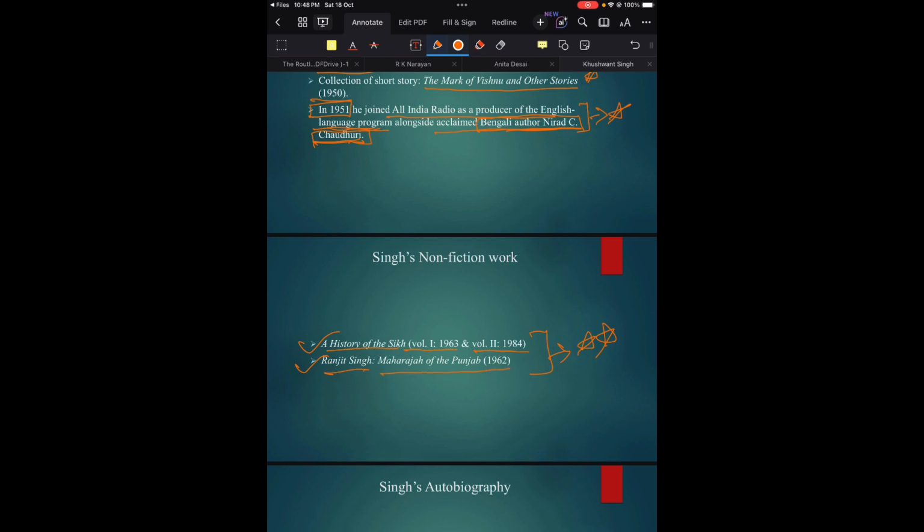This is also very important regarding Khushwant Singh's non-fiction work, because in the PYQ of DSSSB, a question came from this non-fiction genre. So these are two very important non-fiction works. Just remember that A History of the Sikhs was published in two volumes, Volume 1 in 1963 and Volume 2 in 1984. And the second is Ranjit Singh, the Maharaja of the Punjab, published in 1962.